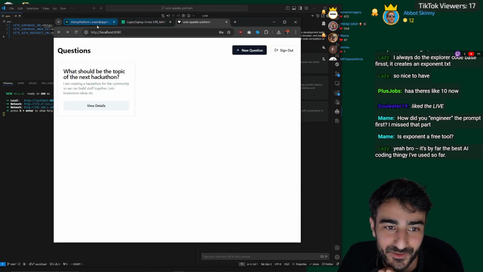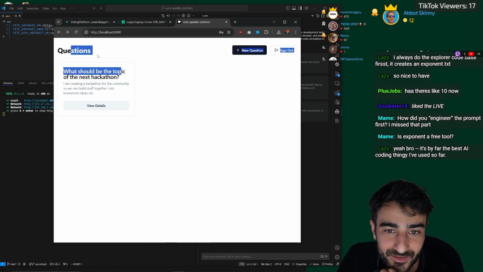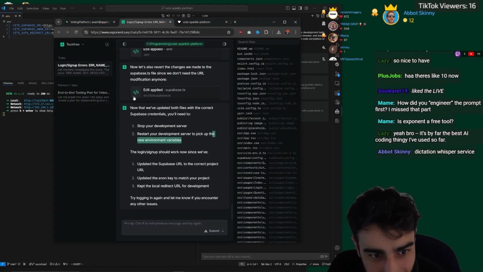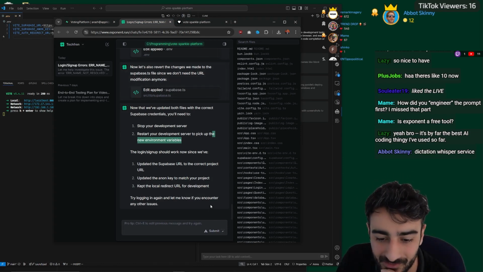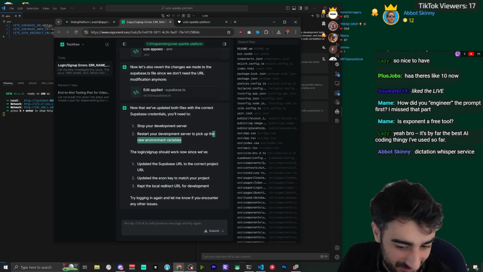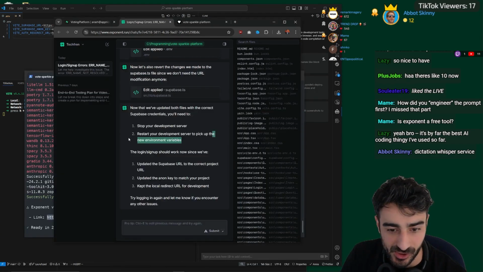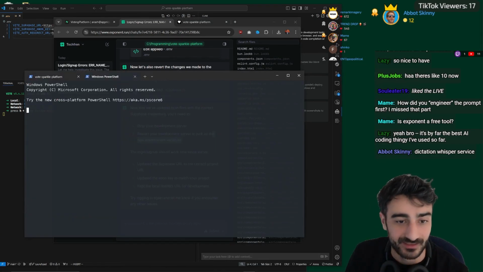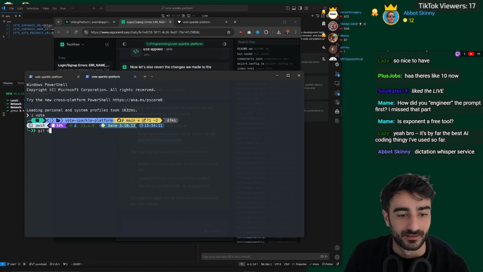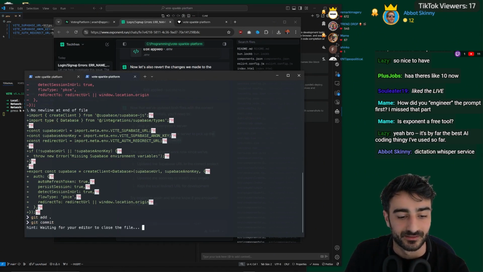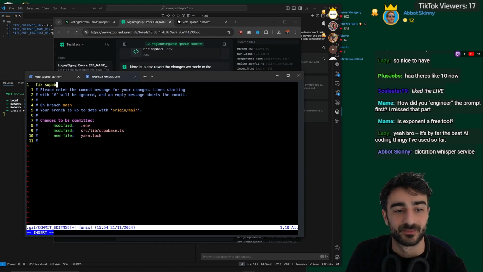Now I need to commit this. So I assume Exponent doesn't have a way to commit from here, which is not a big deal at all. I'll just do it through Git, through the terminal. Let's see, git diff, git add, git commit, fix Supabase integration.